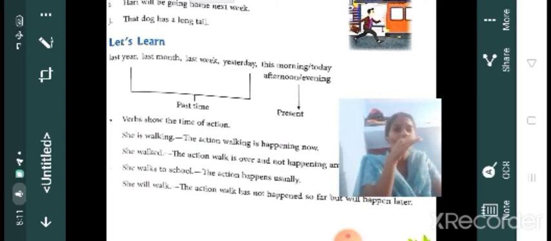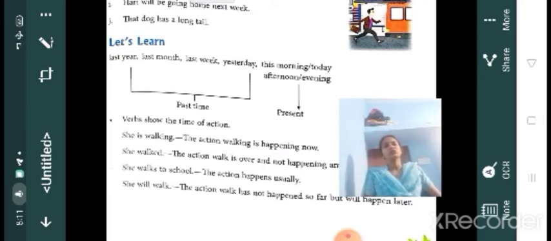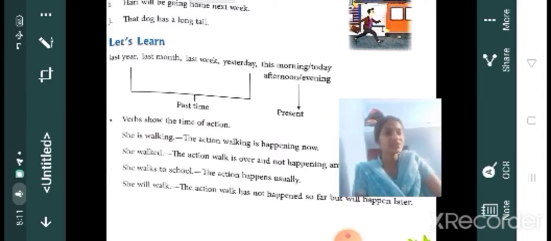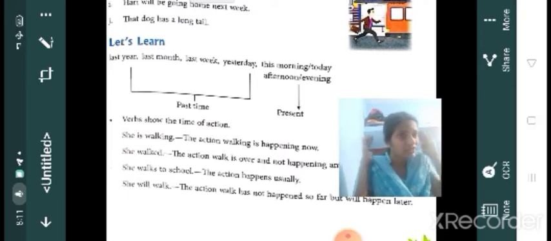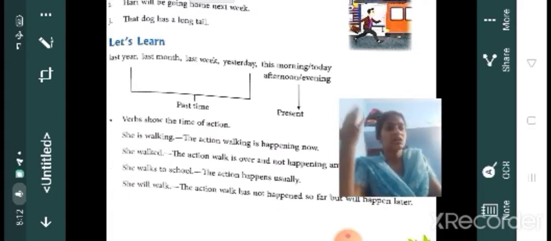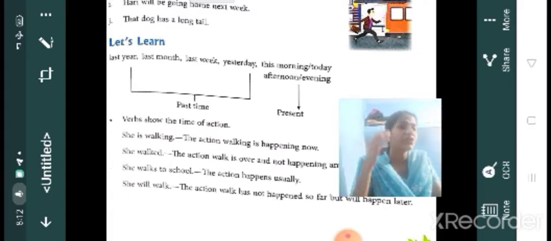And we know this morning, today, this evening, afternoon, all this denotes present time. Now all of you listen. So now we know verbs show the time of action. By observing that verb, we know some action is going on, or we will understand when that action happened.